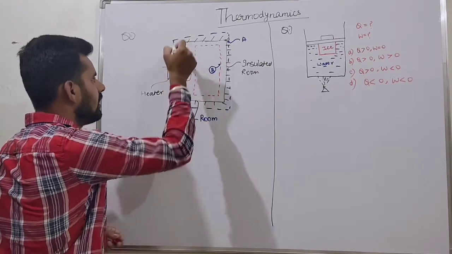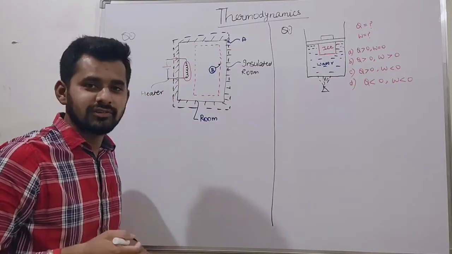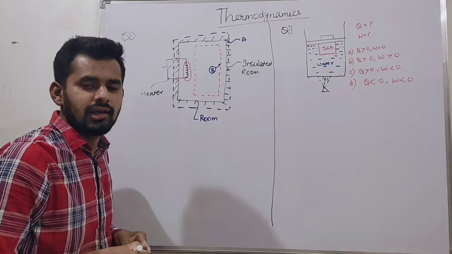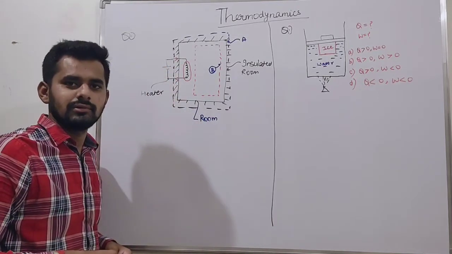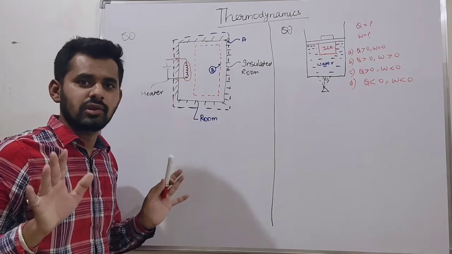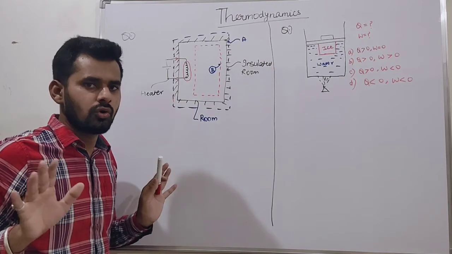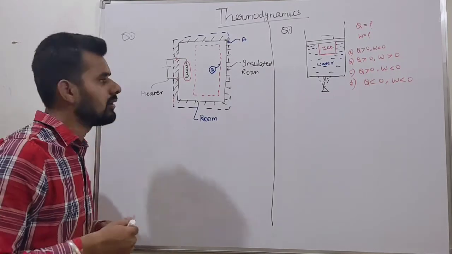First of all, tell me, is there any temperature variation? If the current crosses the boundary, is there any temperature variation? Is current related to temperature anywhere? No. There is no concept of current with temperature.